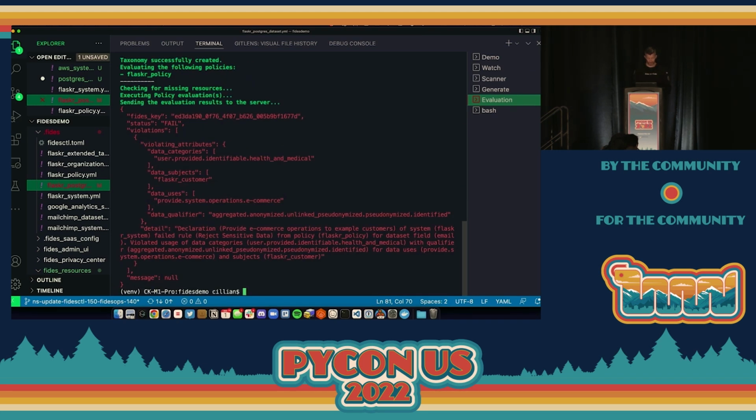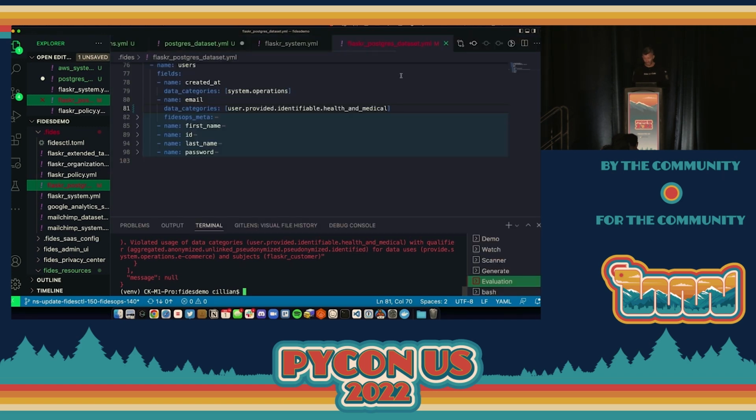So it's checking against our policy, big red failure message. And if we look carefully here, the failure is caused by a rule about rejecting the use of sensitive data. So it's basically said, hey, we have a policy in this business that says we reject the use of sensitive data for any of these purposes, and you're attempting to do that. That's a big risk for us. We can't do that. So how is that actually being generated?